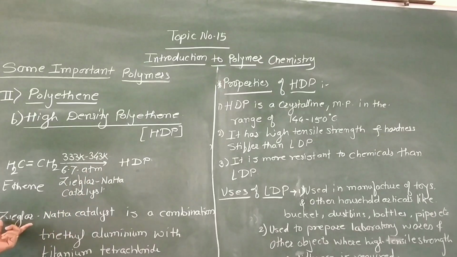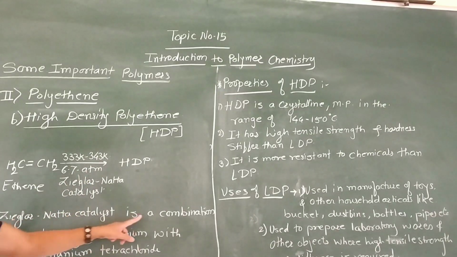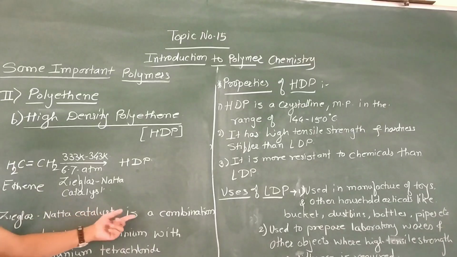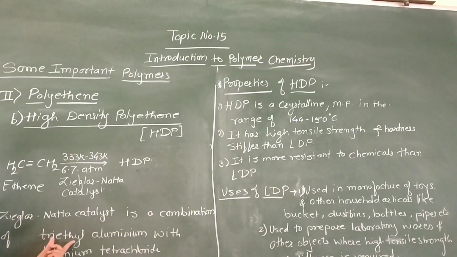The Ziegler-Natta catalyst is a combination of triethyl aluminum with titanium tetrachloride.